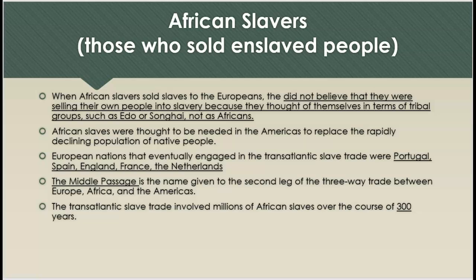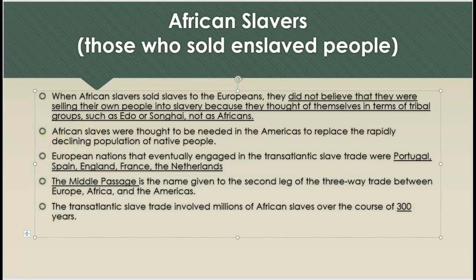African slavers, those who sold enslaved people. When African slavers sold slaves to the Europeans, they did not believe that they were selling their own people into slavery because they thought of themselves in terms of tribal groups, such as Edo or Songhai, not as Africans.